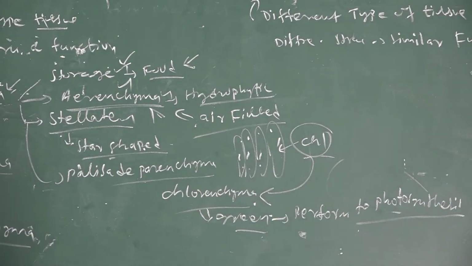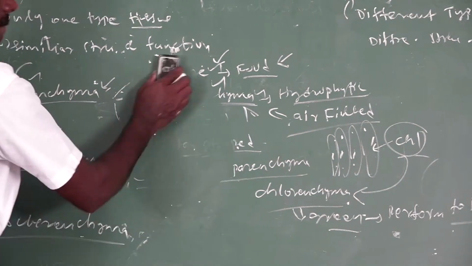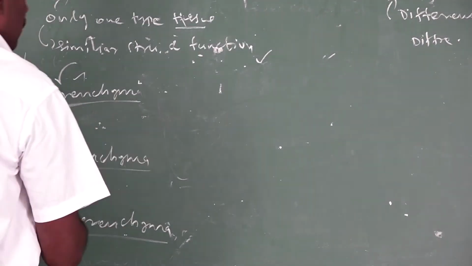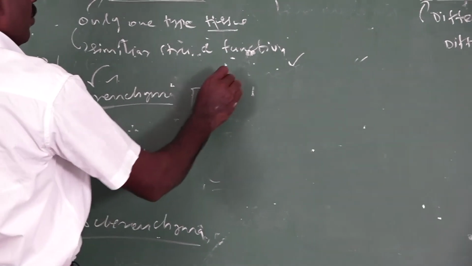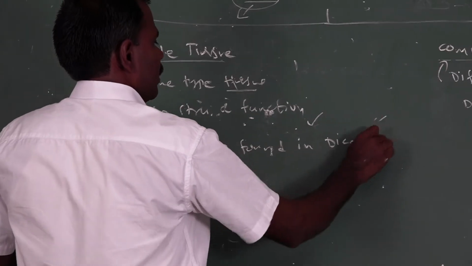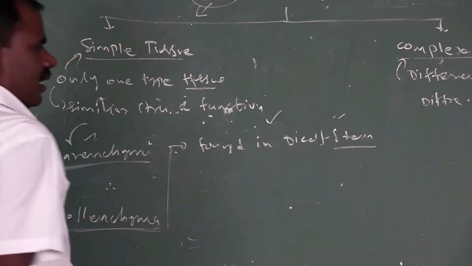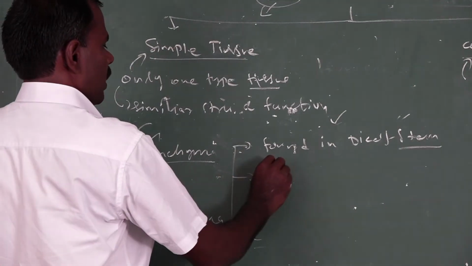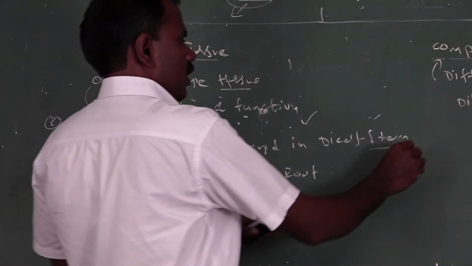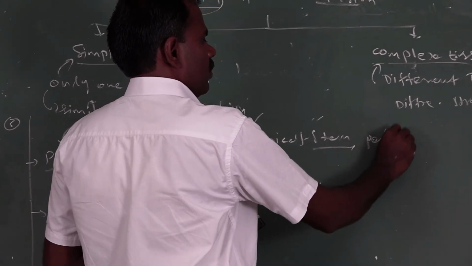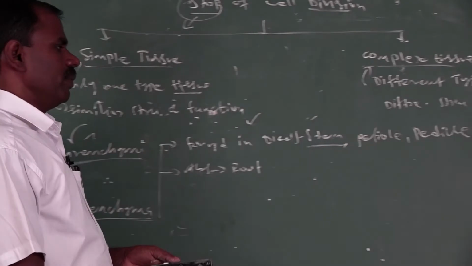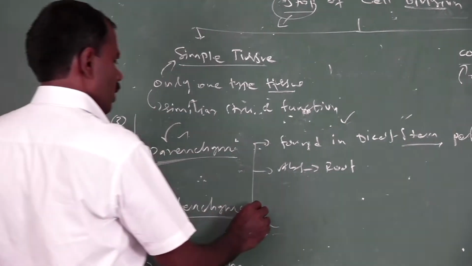Photosynthesis. Next one is collenchyma. This collenchyma is found only in the dicot stem. It is absent in the root. It is also present in the petiole and pedicel. It's also a living tissue.